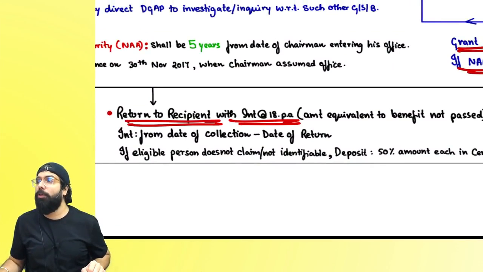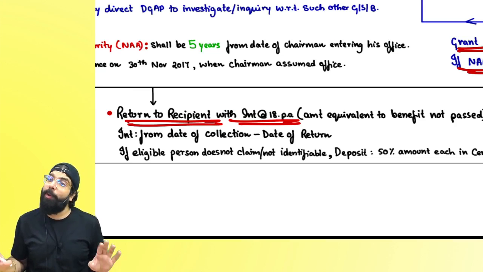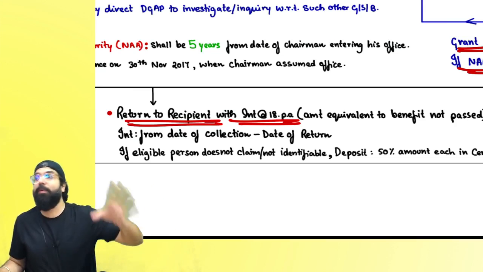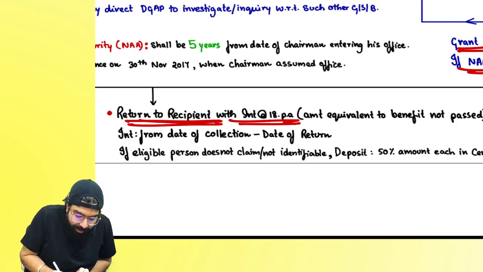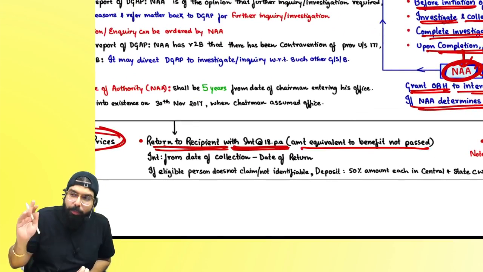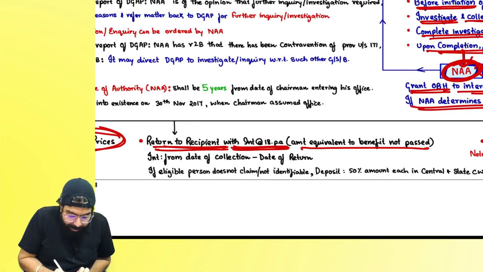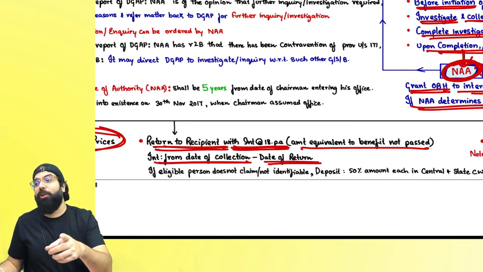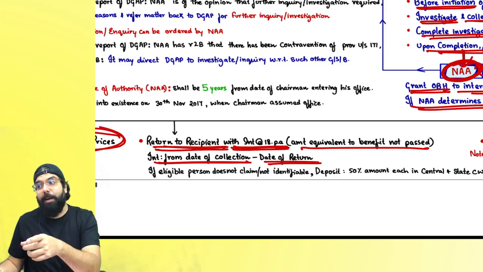He is saying, sir, thousands of people ate dosa. I don't know who all ate, whom should I return it to? No problem. Consumer Welfare Fund. Put it in the Consumer Welfare Fund. We will use it for the benefit of the consumer. Everyone here, return to the recipient with interest at the rate of 18%. Amount equivalent to the benefit not passed on. Interest from the date of collection till the date of return, because the day you collected, it was not yours. Amount collected representing as tax.